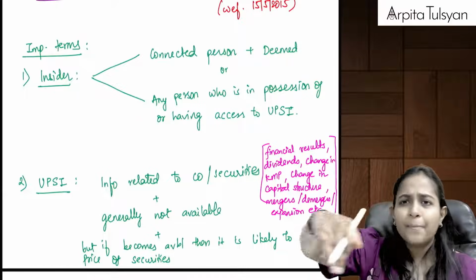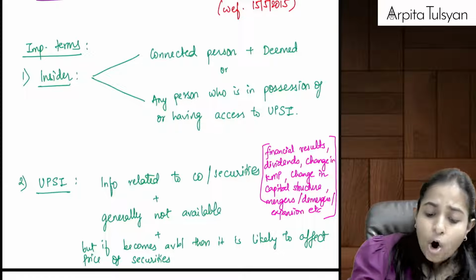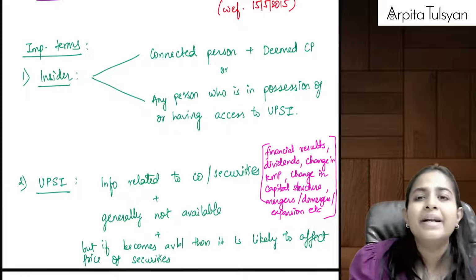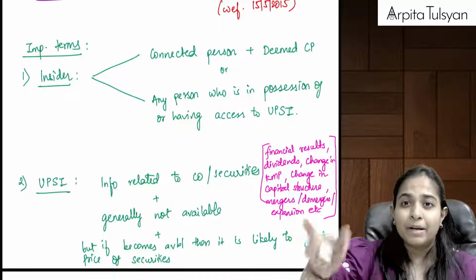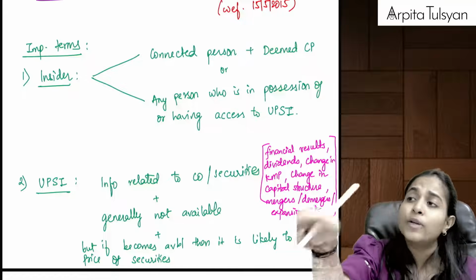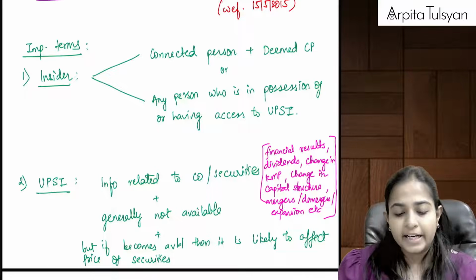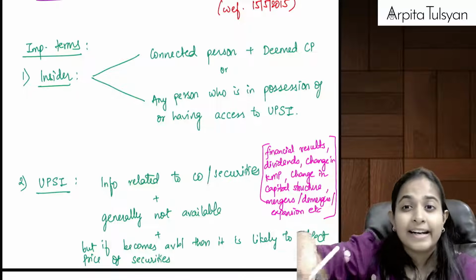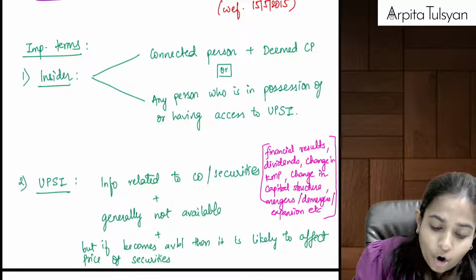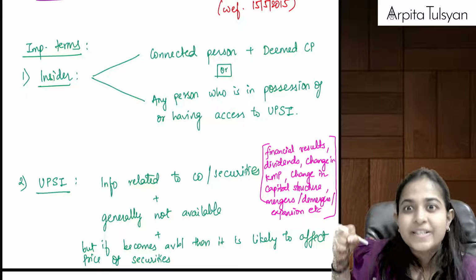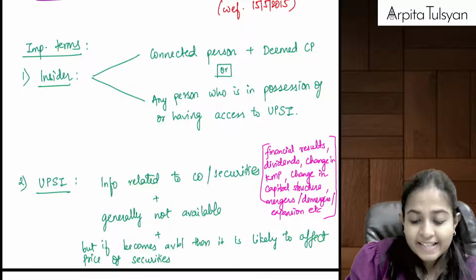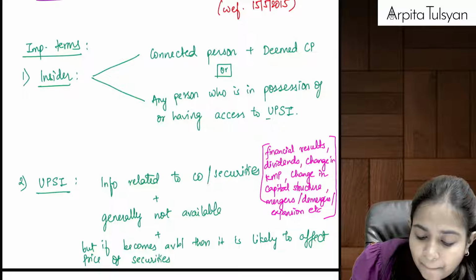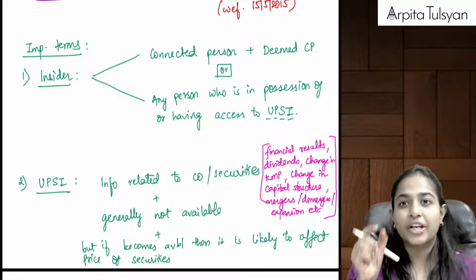As of now, any person who is connected to the company or any person who is a deemed connected person. Deemed means the law has assumed that even so and so person will be considered as a connected person. That person is considered as an insider because maybe he is closely related to the company, or a person who is in possession or who is having access to the unpublished price sensitive information.